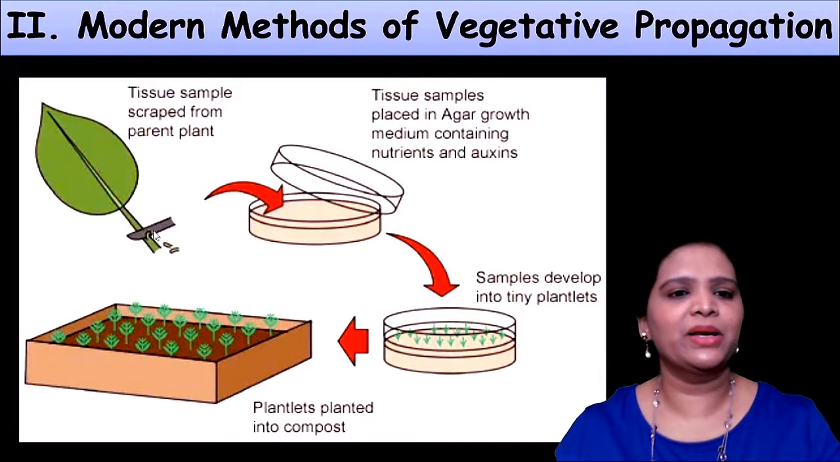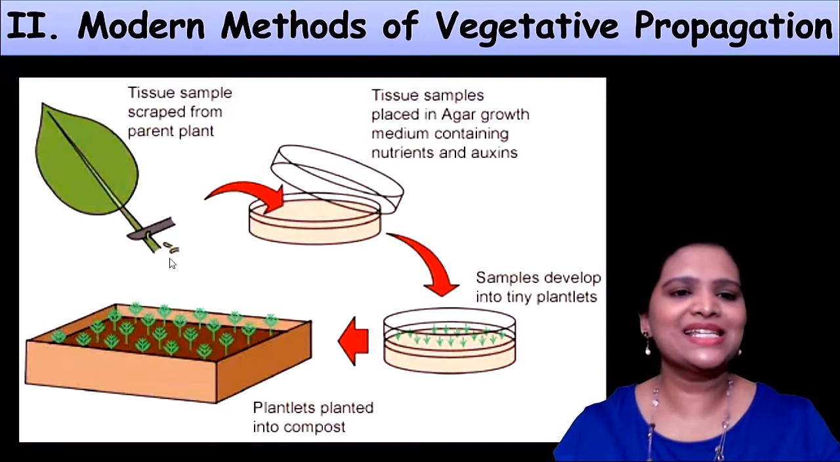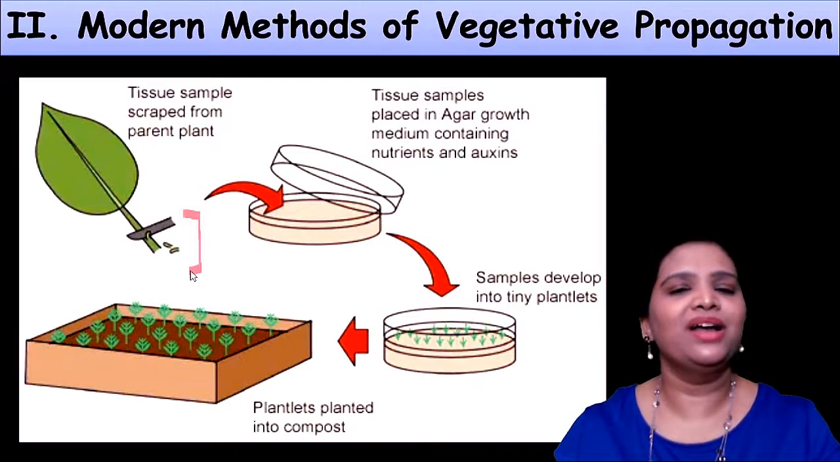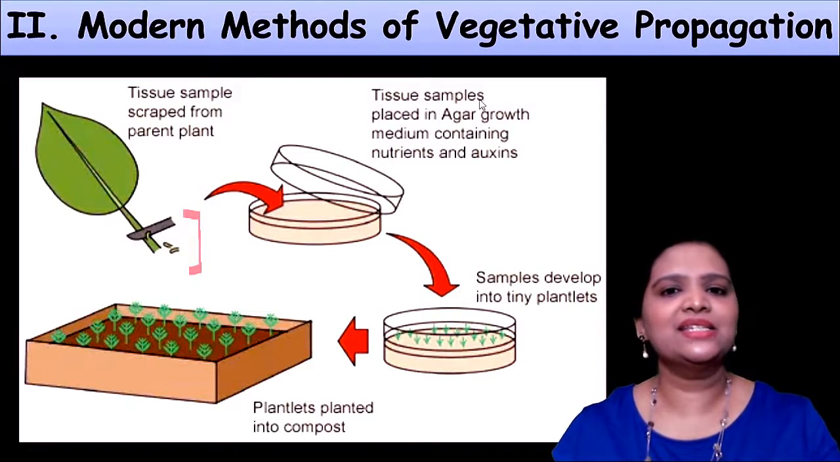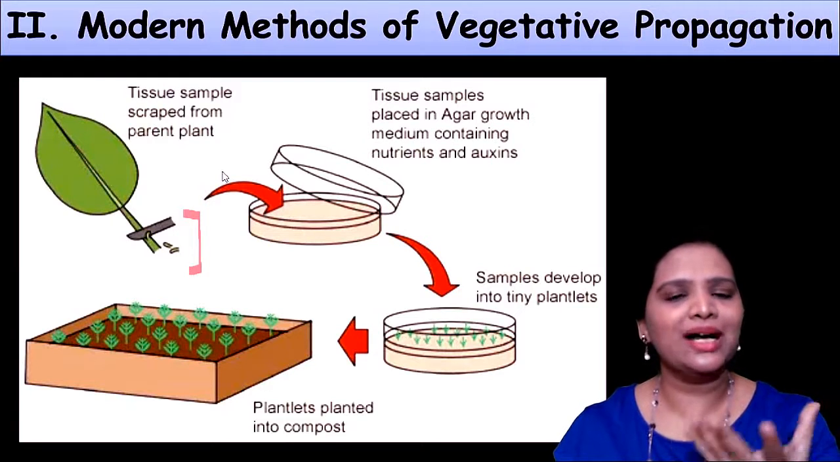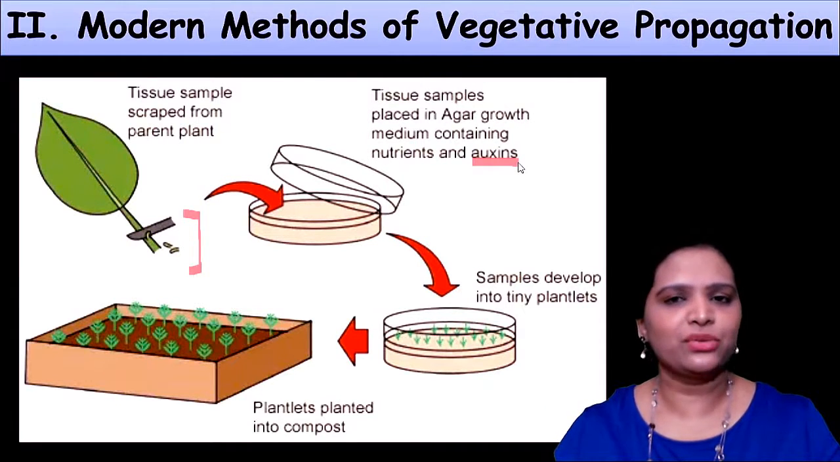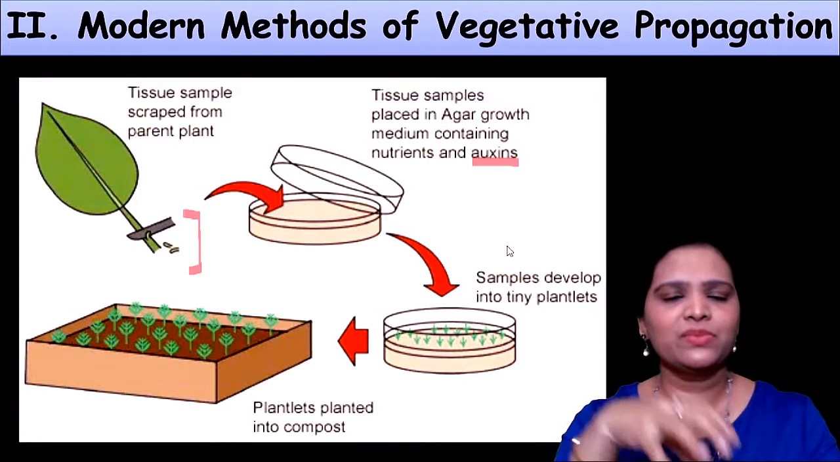See, for example, a tissue sample is scraped from a parent plant. Suppose this is a mango tree and this is a mango leaf. We don't need the complete stem, complete root, everything. Just scrape part of this mango leaf tissue. This tissue sample is placed in agar growth medium containing nutrients and auxins, in a petri dish. What is auxin? Auxin is a plant growth hormone, so we have to provide it.